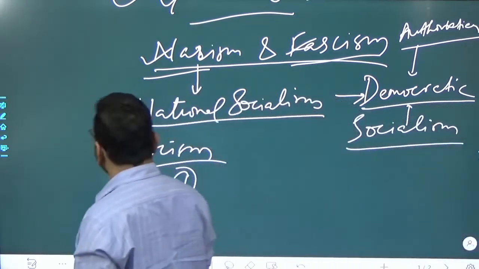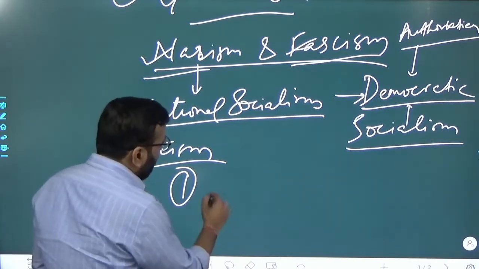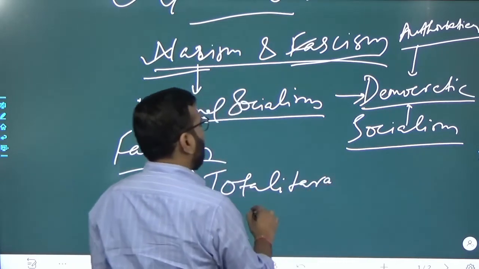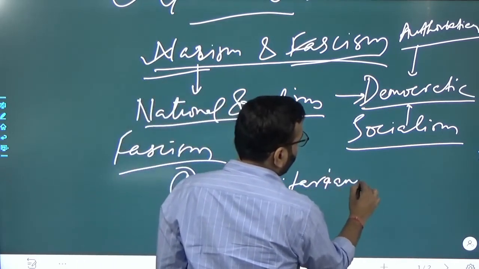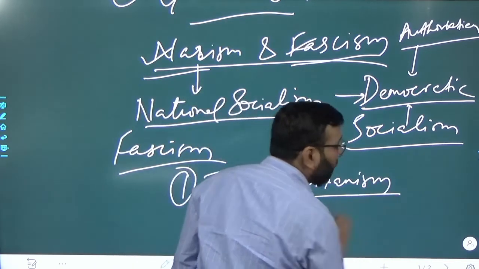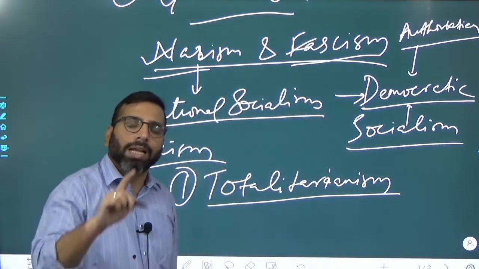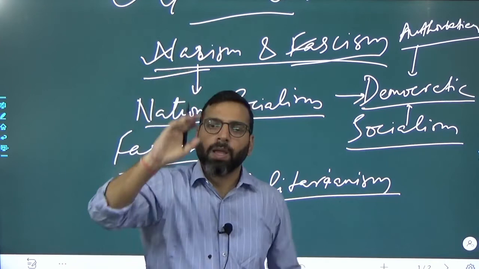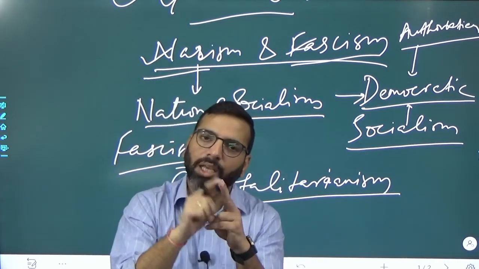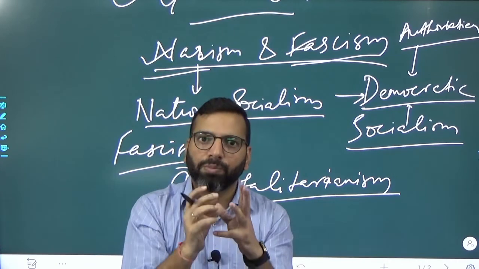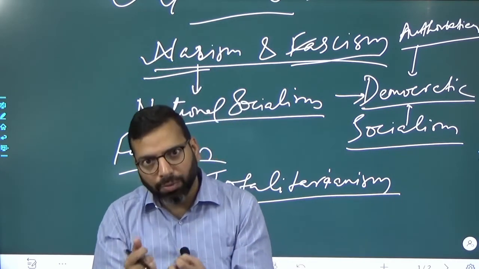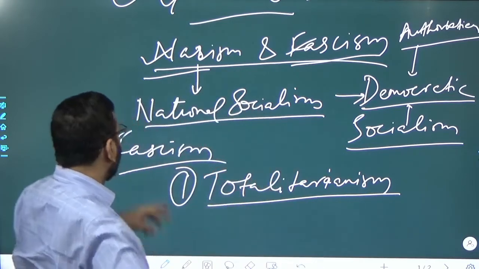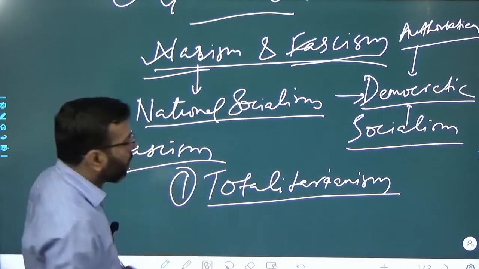So the first one is totalitarianism. Totalitarianism का मतलब क्या है? That it is the state which is supreme. State से ऊपर कुछ नहीं है. Nothing outside a state, nothing against a state. That is what totalitarianism means. And therefore, everyone should work for this state. Got it? This is the first principle of fascism.